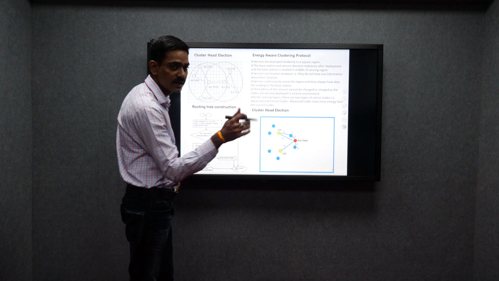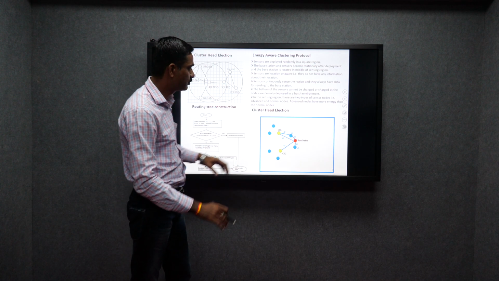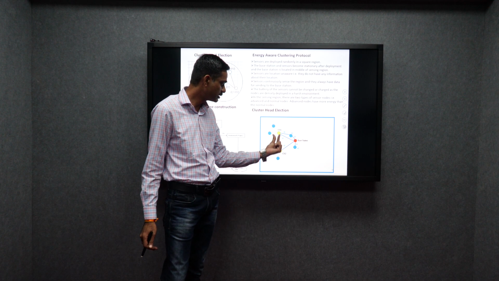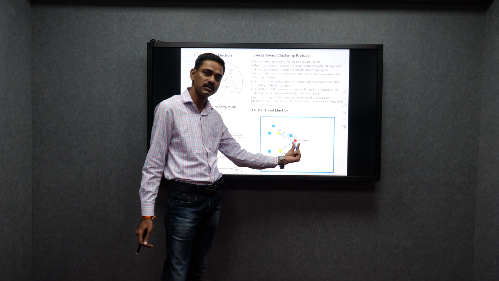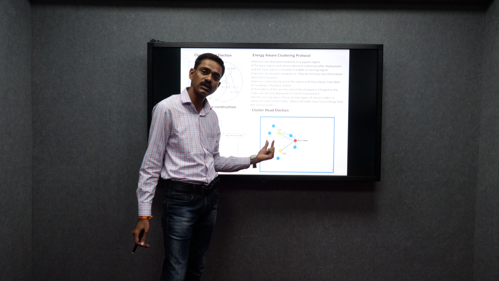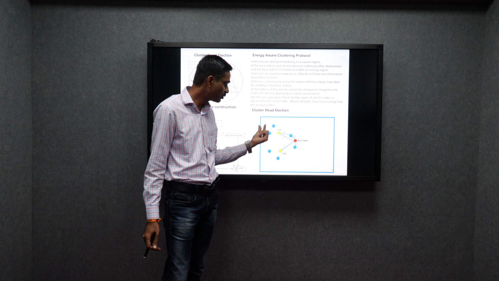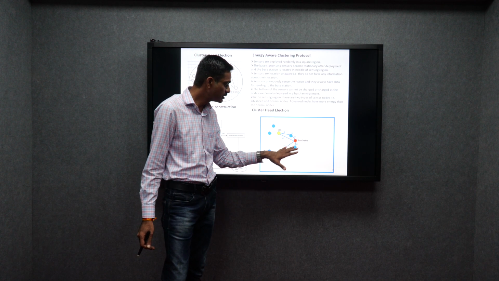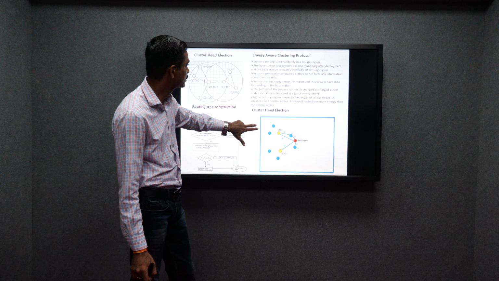Suppose it sends base station information. Here I'm noting the normal nodes are here, and here is the cluster head, and this is the base station. The base station makes decisions on the information it gets from the cluster head, and the cluster head gets the information from the normal, regular nodes. So this is basically the formation of these clusters.